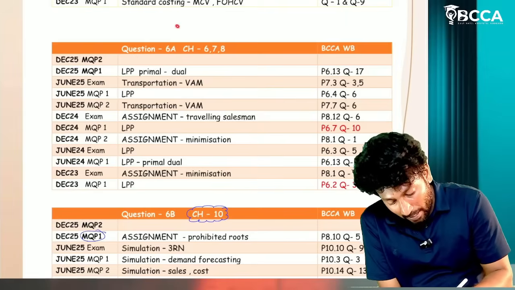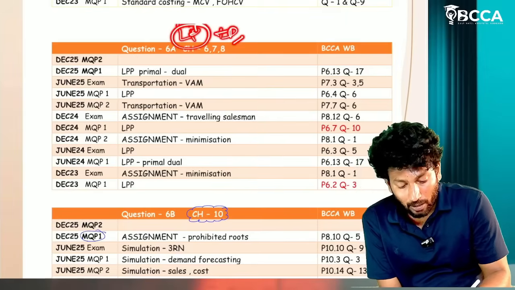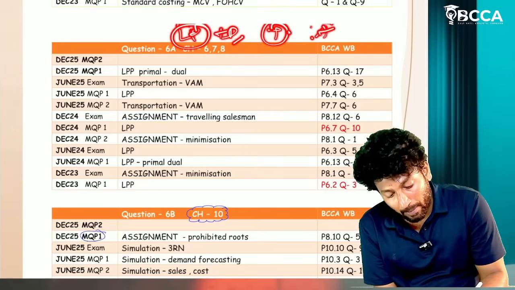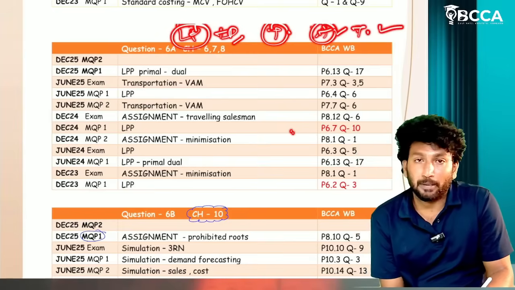For LP model writing, and primal and dual. Transportation, take one problem and practice, and assignment problem, learn one basic problem. Traveling salesman, prohibited assignments, enough.